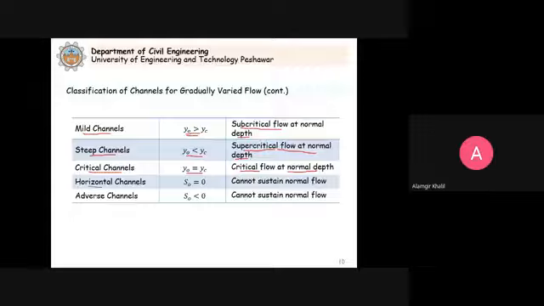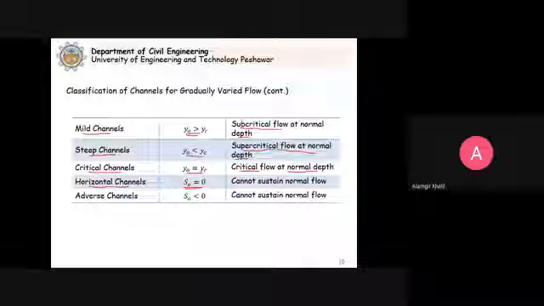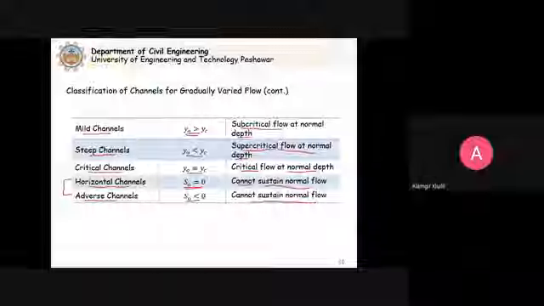When we come to horizontal channels, the bottom slope is equal to 0. It cannot sustain the normal flow. I will explain. Adverse channels, where S naught is less than 0, meaning negative, cannot sustain the normal flow. It means that these 2 channels are non-sustaining channels. Why? Because they cannot sustain normal flow.